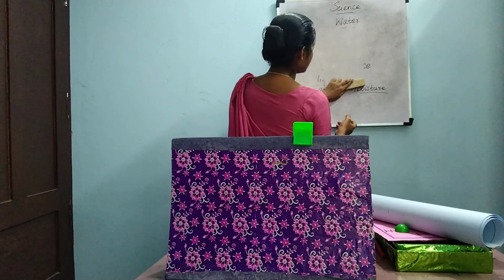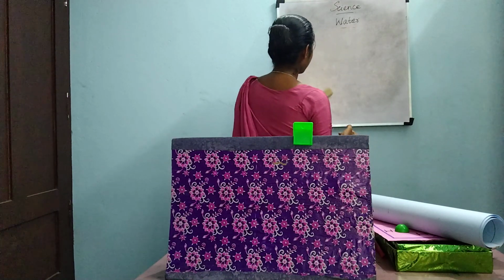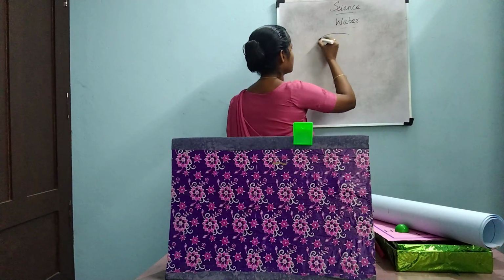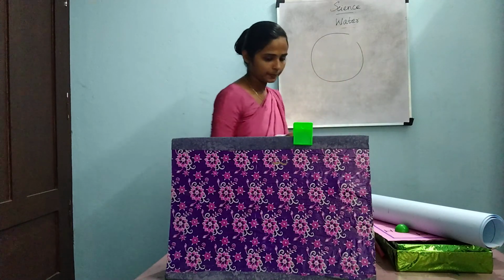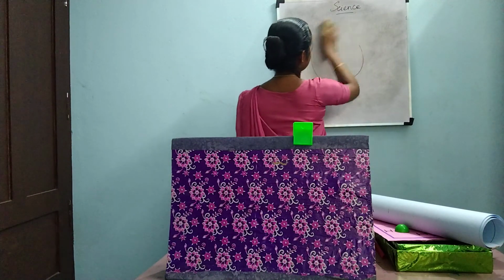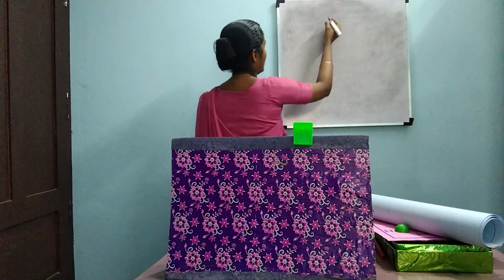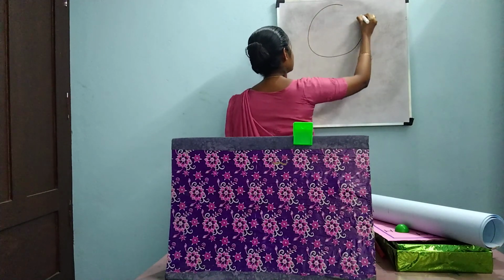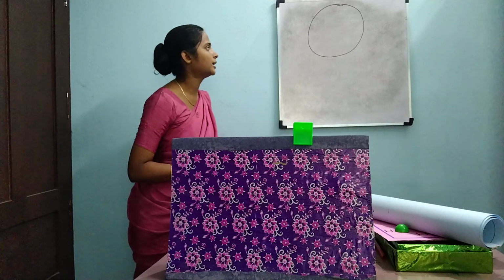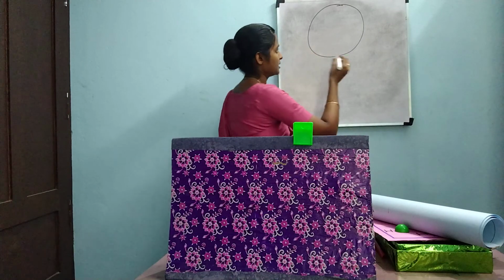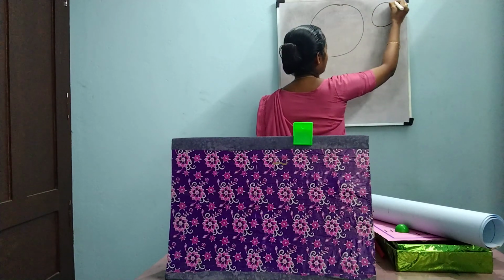The next one is the availability of water. Whether you see Earth from space, I'm just drawing an Earth.